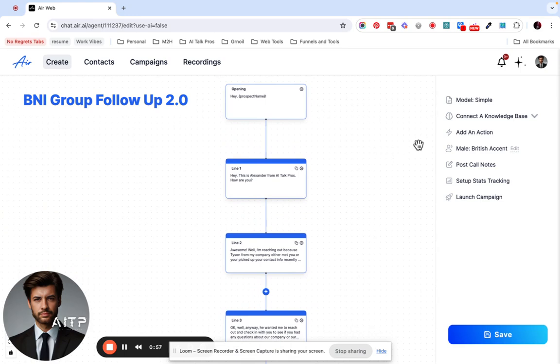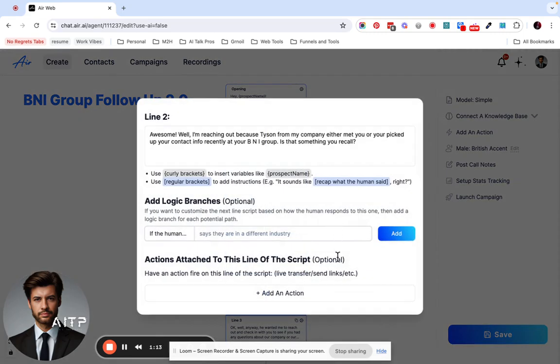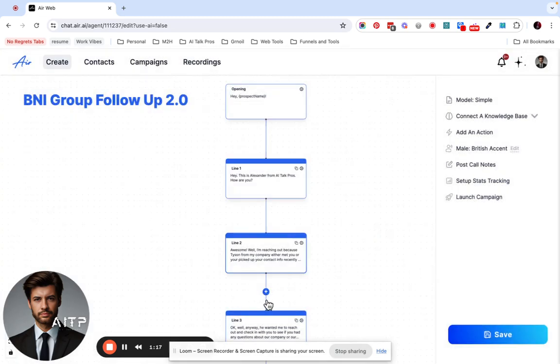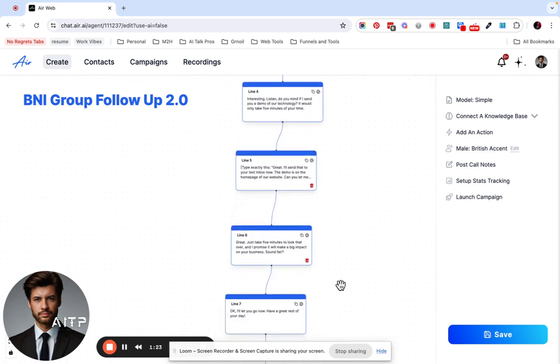So what we want to do here is connect a knowledge base. We're going to add actions from the nodes directly. By the way, that's the best way to do it in 2.0, you go directly to the node itself. Now, I also want to check on some of these because it looks like we might have broken branches in here. So I'm going to delete that, drag that down, and you see that goes away.